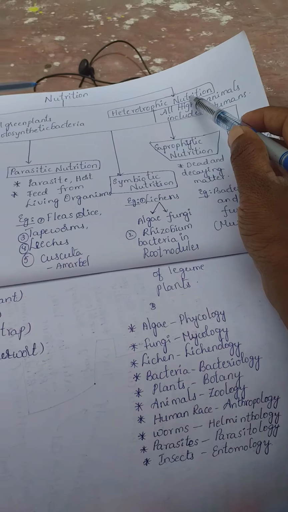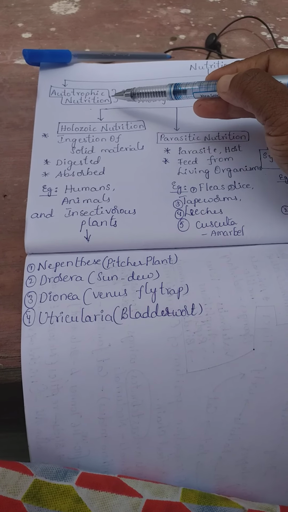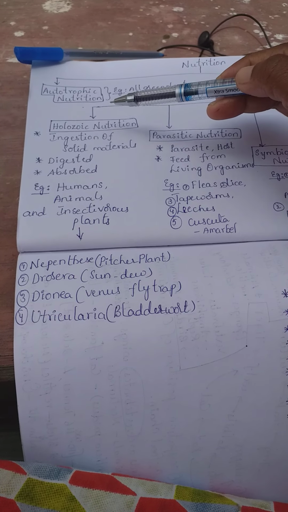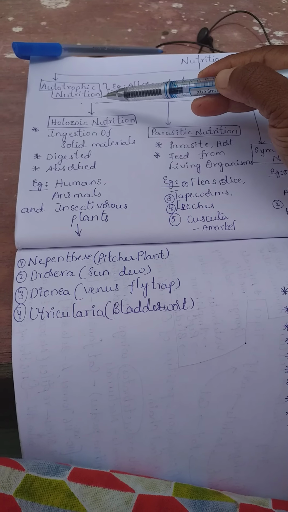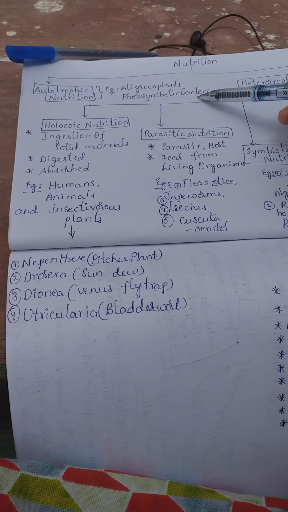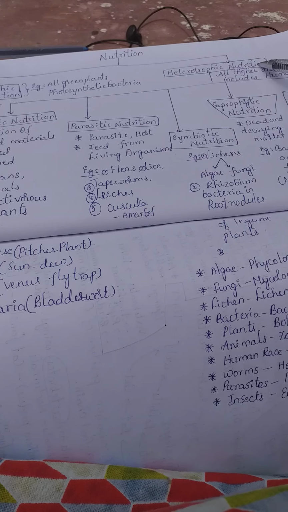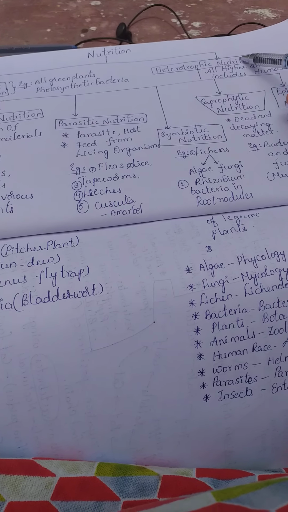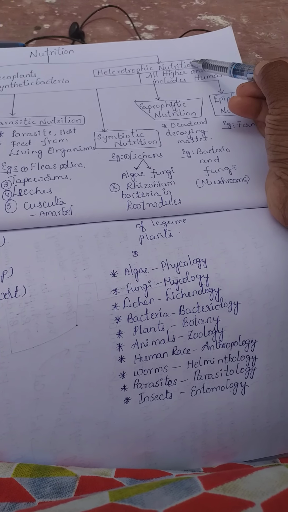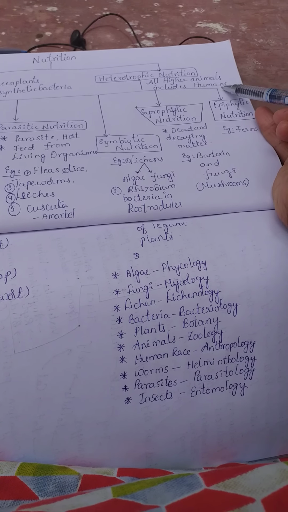Autotrophic nutrition means in this type of nutrition the organisms prepare their own food with the help of a process called photosynthesis. Best example, all green plants and photosynthetic bacteria. The second type is heterotrophic nutrition, which means the organisms depend on other organisms for food. Best example, all higher animals including human beings.